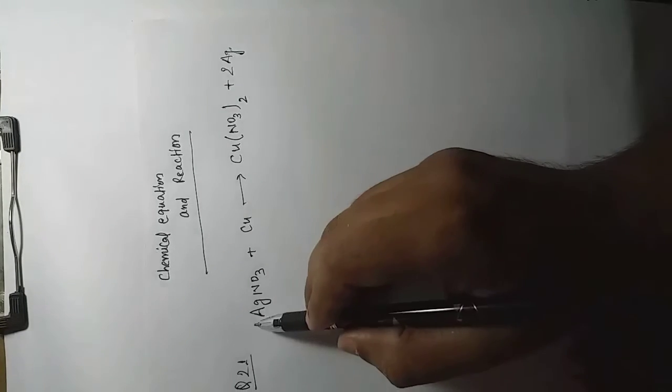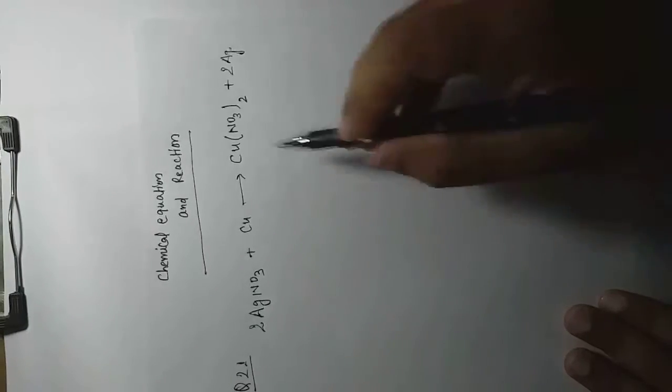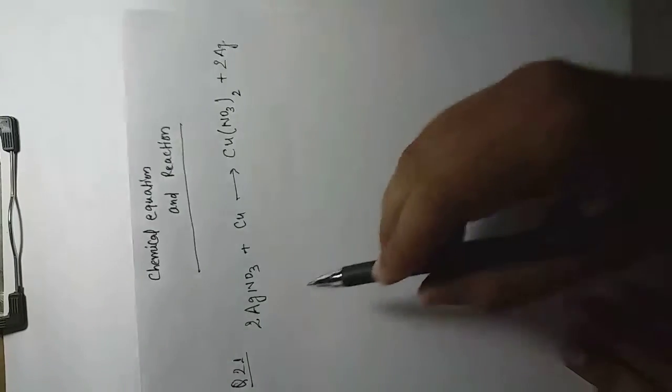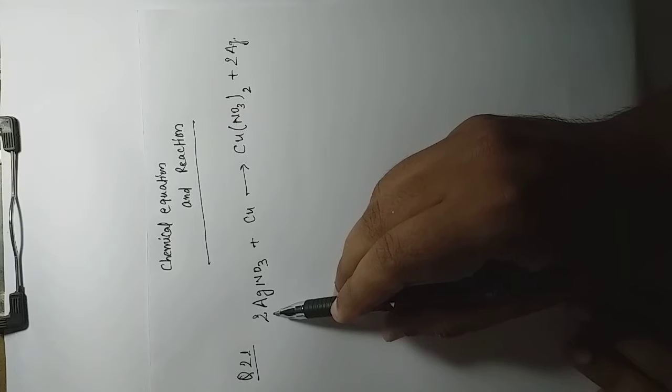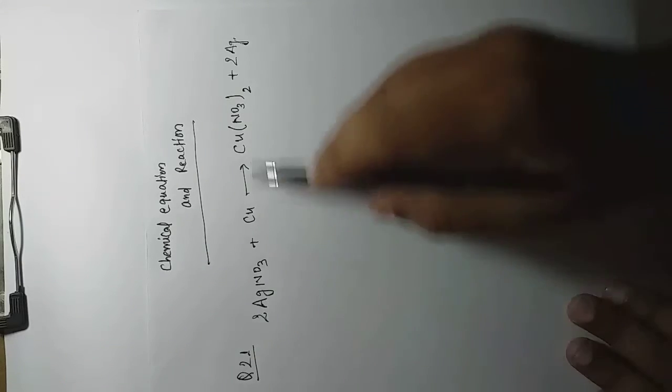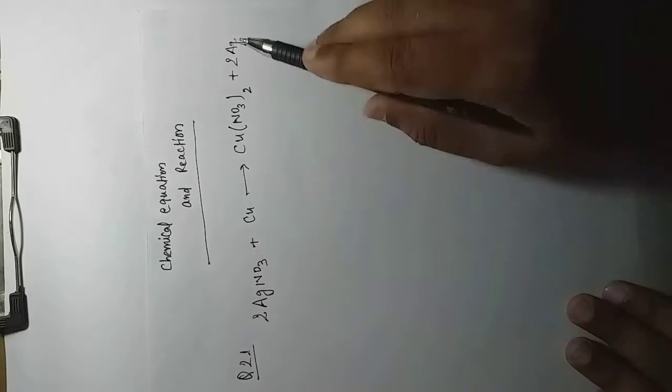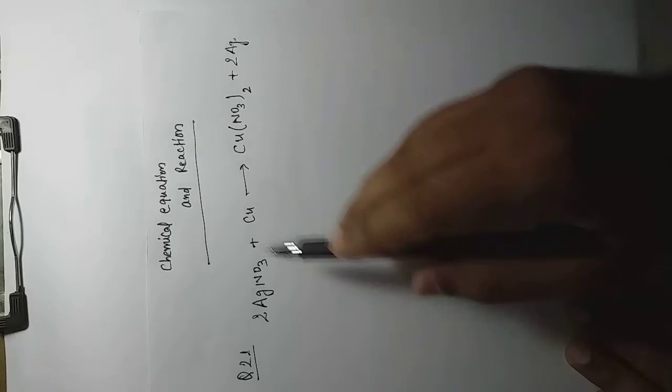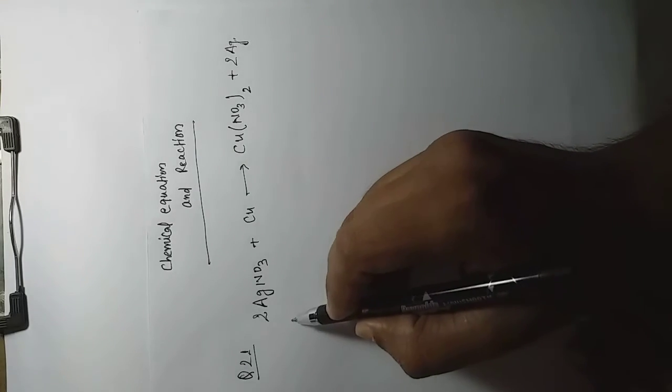So just we are balancing, that's why we multiply the factor 2, because you see the right side is 2NO3, that's why we multiply initially 2, but again it unbalances the number of silver atoms, again we multiply the factor for silver. So this is our balanced chemical equation.